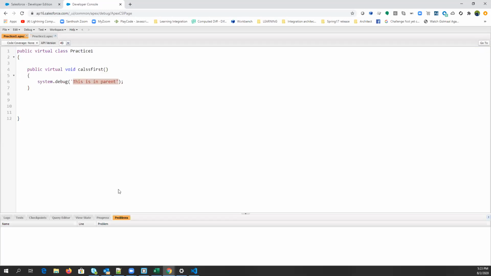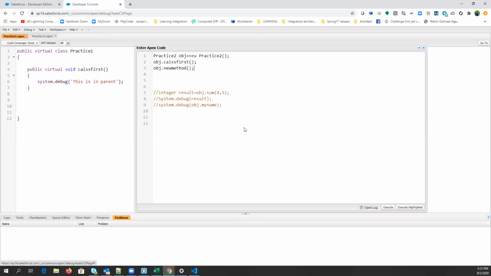Then what will you do? Did you understand the requirement, guys? Virtual class can be inherited. Am I right or wrong? Yes. So if I create an object of practice 1 and call this method, what will it print? You can create an object of a virtual class first of all, because it can't have abstract methods. Okay, just execute it.